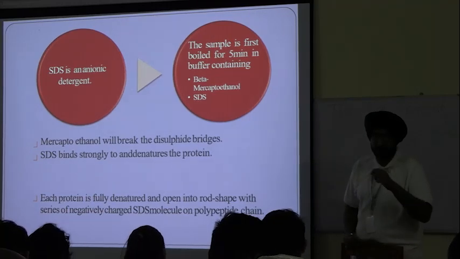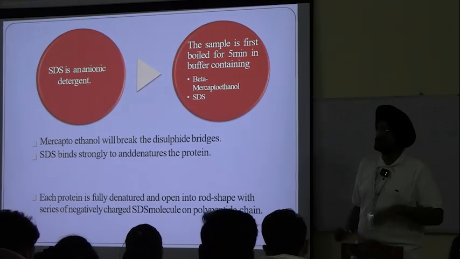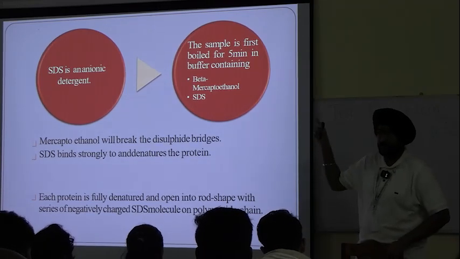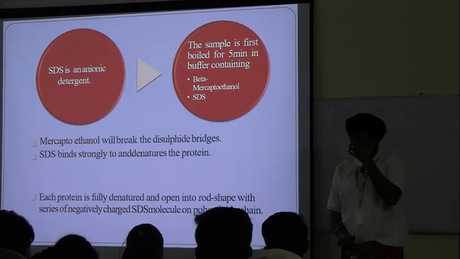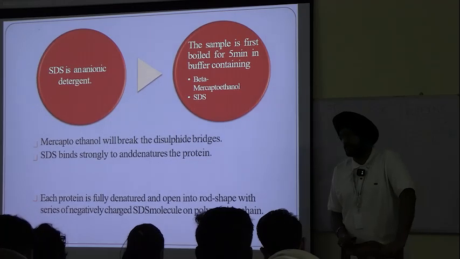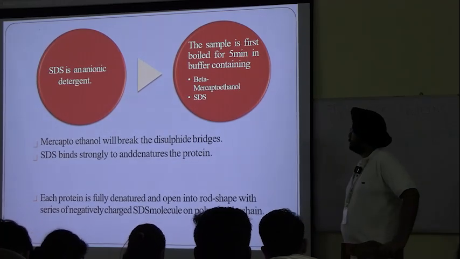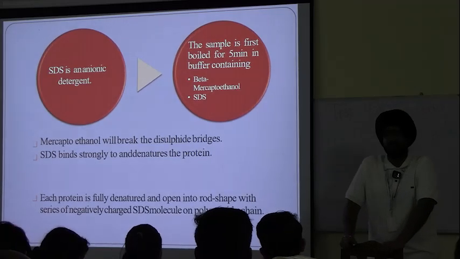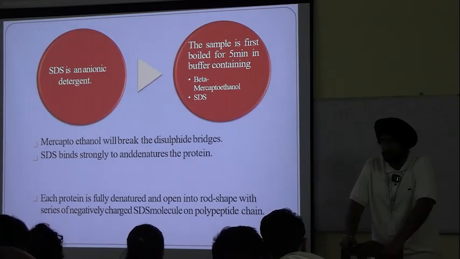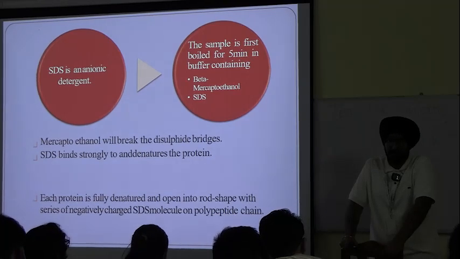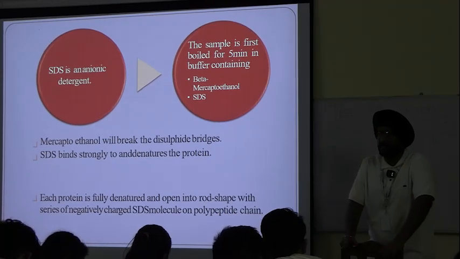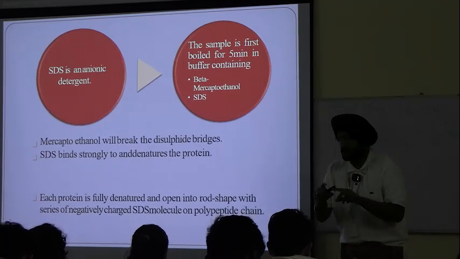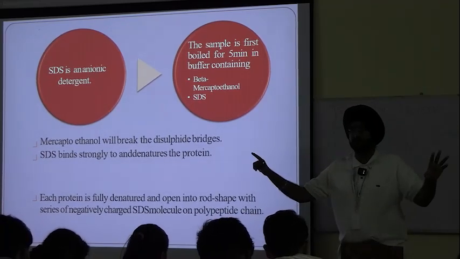What is the first step here? Boiling of sample in buffer containing. These things are more important. Functions are frequently asked in Viva. Beta mercaptoethanol breaks the disulfide bonds. And SDS, what is the function of this? It imparts negative charge throughout the protein.